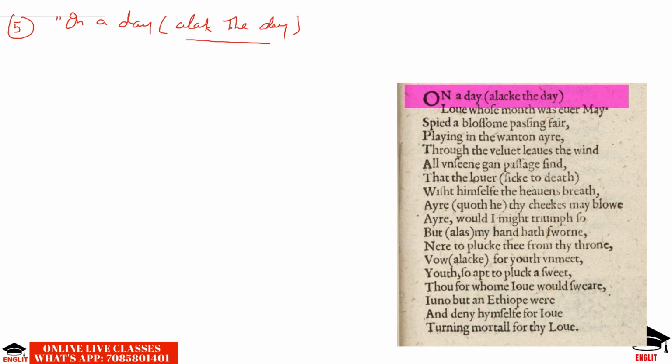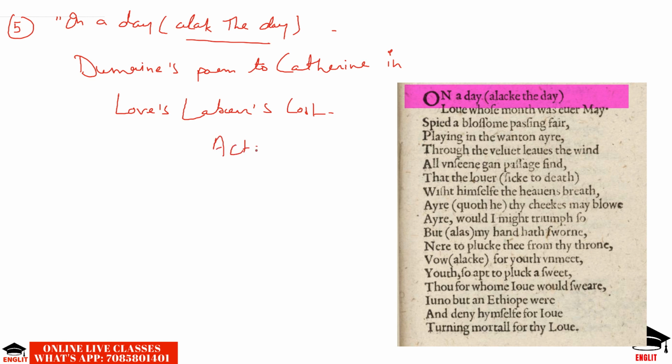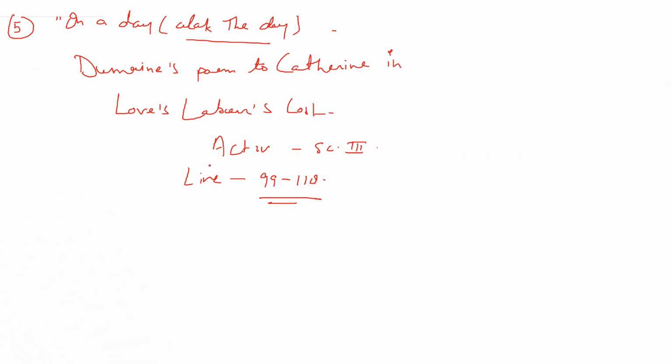Alack the day means alas the day. It is the character Dumain's poem to Katharine in Love's Labour's Lost, in Act 4, Scene 3, lines 99 to 118. So the extracts from these 5 places have been published in poem form in The Passionate Pilgrim.